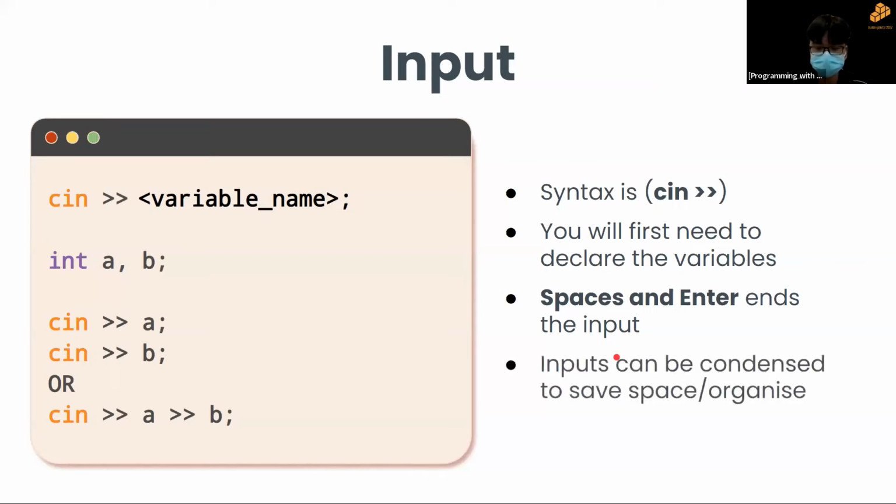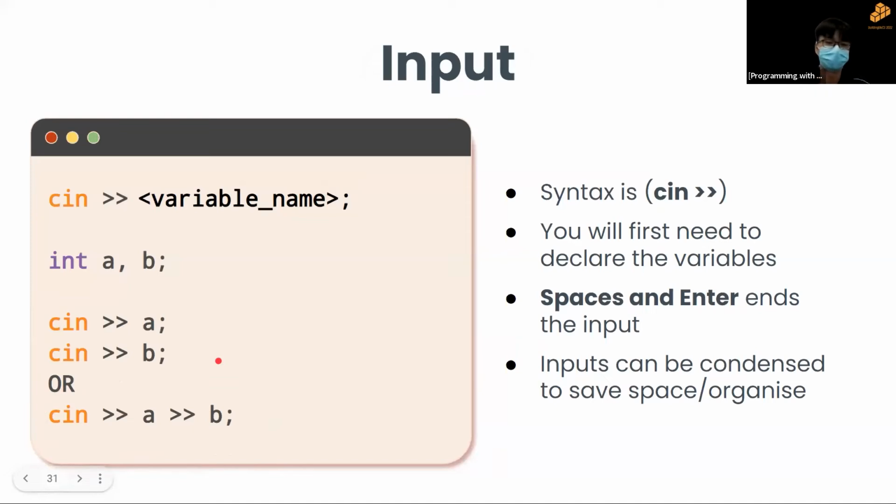And lastly, inputs can be condensed to save space and organize. So previously I was using this as a way to input, but actually I can in fact condense it to like this. So instead of writing cin twice, I can write cin, double right arrow, into the first variable, followed by double right arrow into the second variable. So this is a quick way to shorten your code to make it all organized. But both are perfectly fine and perfectly workable. Both will work.